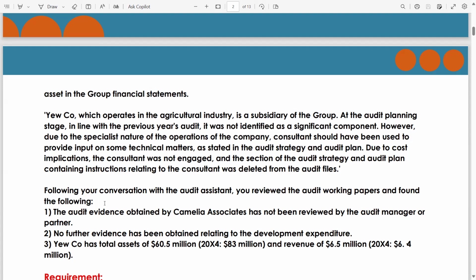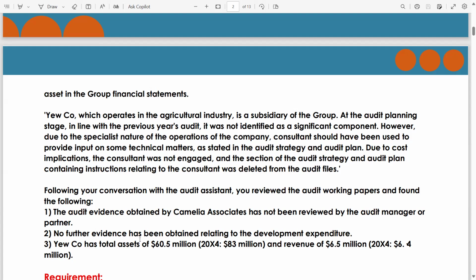Following your conversation with the audit assistant, you reviewed the audit working papers and found the following. The audit evidence obtained by Camellia Associates has not been reviewed by the audit manager or partner. Such a big invalid statement, this is not possible. How is it possible that not even the audit manager or the partner will review the evidence?